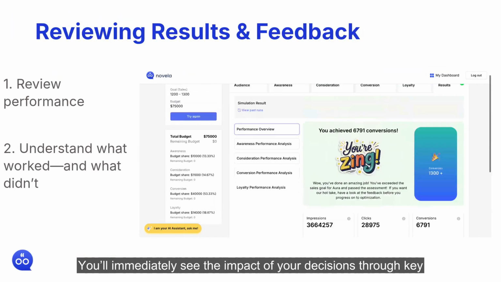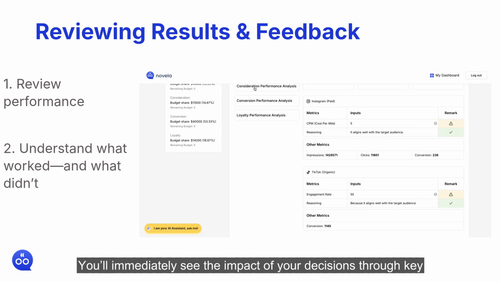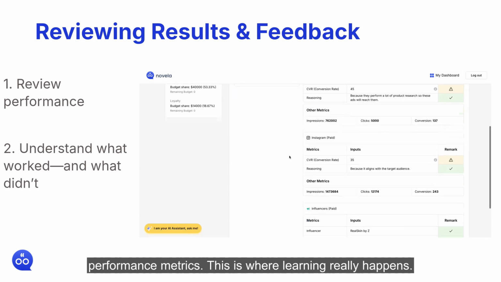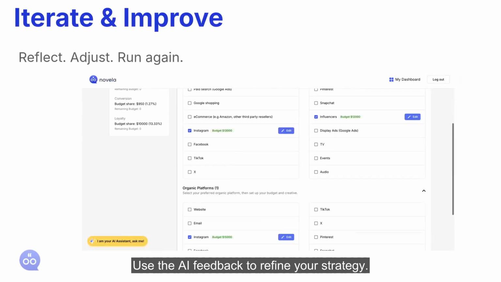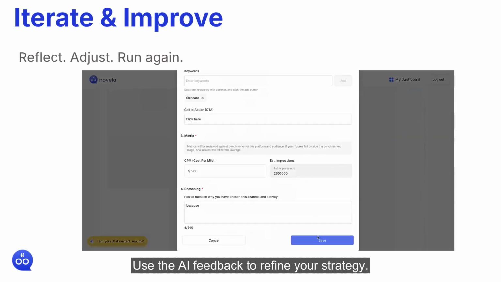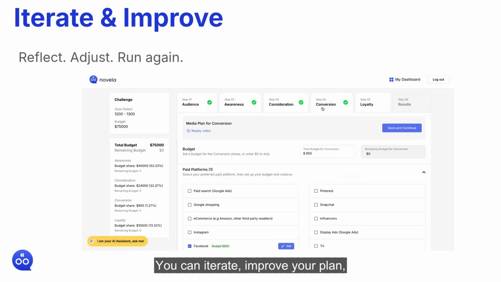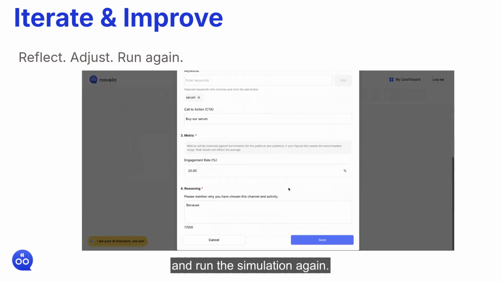You'll immediately see the impact of your decisions through key performance metrics. This is where learning really happens. Use the AI feedback to refine your strategy. You can iterate, improve your plan, and run the simulation again.